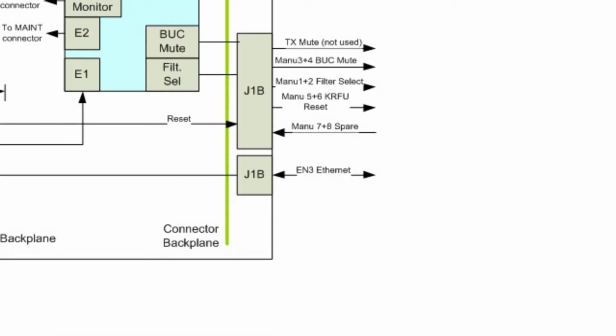Ethernet connections. These connections are between the ModMan and the CANDO. The ModMan provides status and control and BITE commands to the CANDO. The CANDO provides the ModMan with operational and BITE status information from itself as well as the KRFU and the antenna.